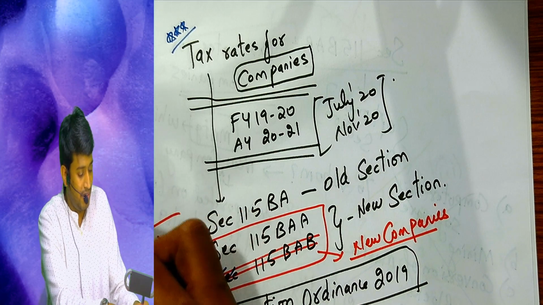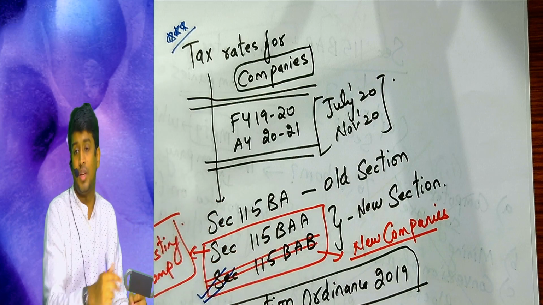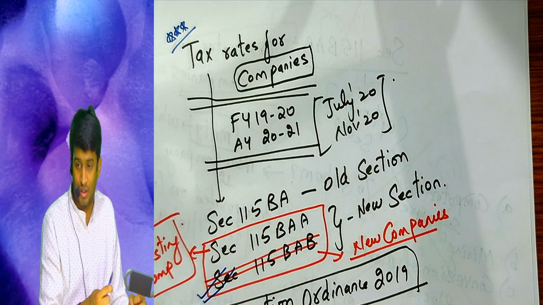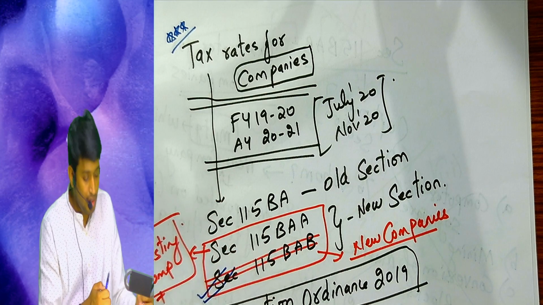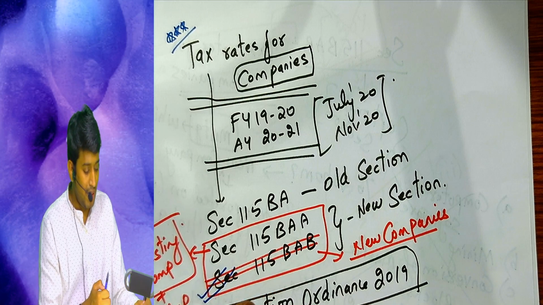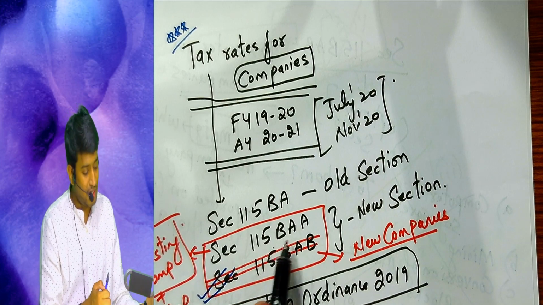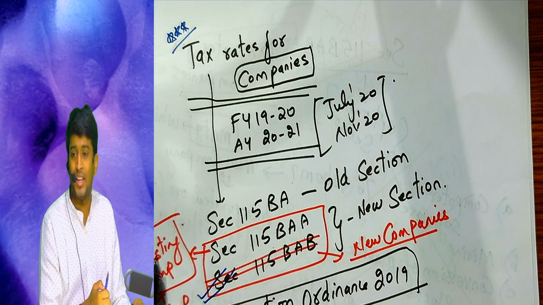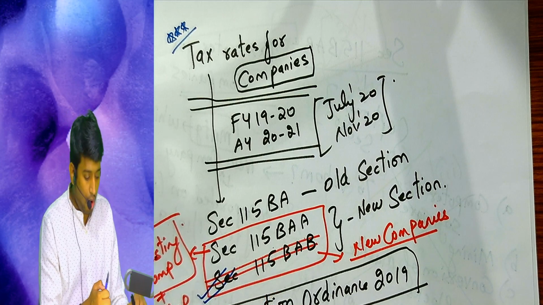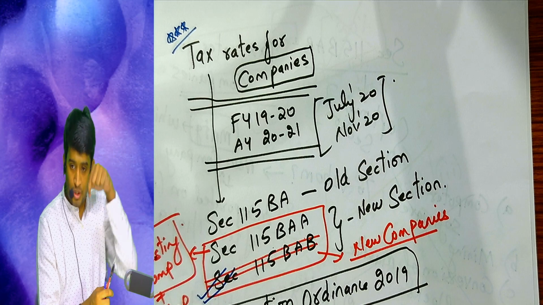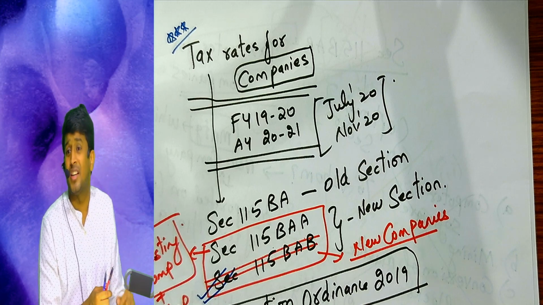Is the first difference clear, sir? The first difference, or new companies which are not manufacturing. This section will apply to existing companies like Infosys, Wipro, or a company incorporated today and is into real estate.